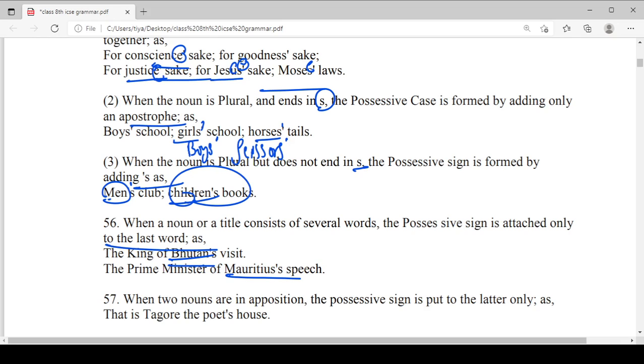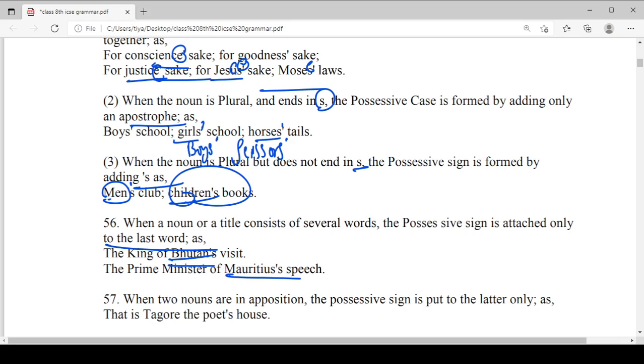So they just consist of several words and their possessive sign is attached only to the last word. So the king of Bhutan's, the prime minister of Mauritius's. So in this way, we can say that these nouns consist of several words, so we just add the apostrophe and add s with the last word. So these are the basic rules to make the possessive case.